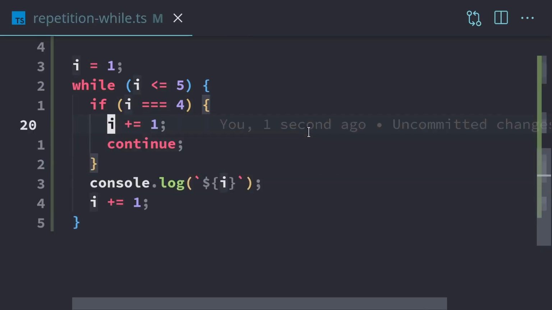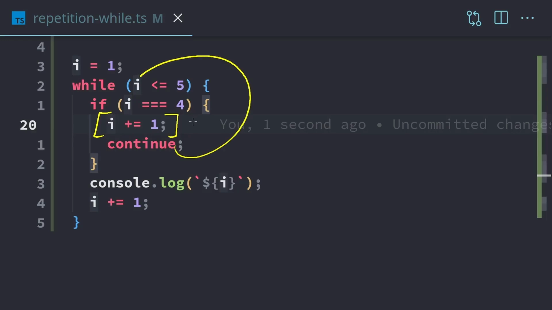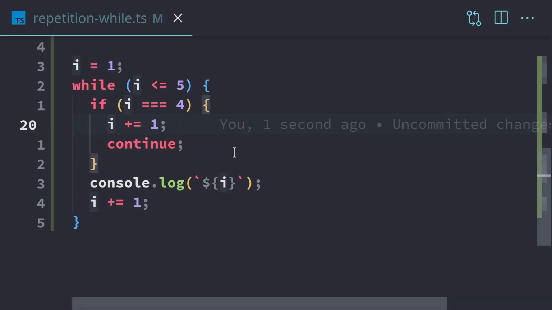So I'm incrementing I twice, because what's going to happen if we don't do that, when we get to I equals 4, right here, if we continue without having this here, then I won't increment because our code to increment I is down here. So when I is equal to 4, we'll create an infinite loop. That's why we need to increment I here. That way when we continue, I will then be equal to 5, and we can go down here with the rest of our code. So let's hop into a terminal and we'll try this out.